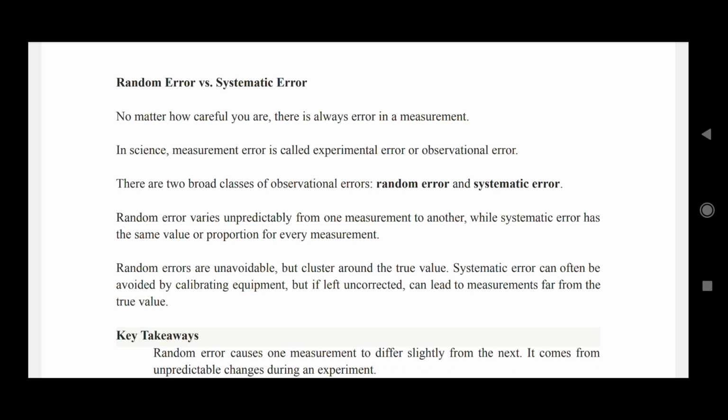So, errors vary unpredictably from one measurement to another. If we take a measurement again and again, then it might be possible that every time we will encounter a different type of error. Then it is called random error. In case of systematic error, every time when we take a measurement, the same value or proportion of error will be found again and again. So random errors are unavoidable, but the systematic errors can be corrected by calibrating the equipment.